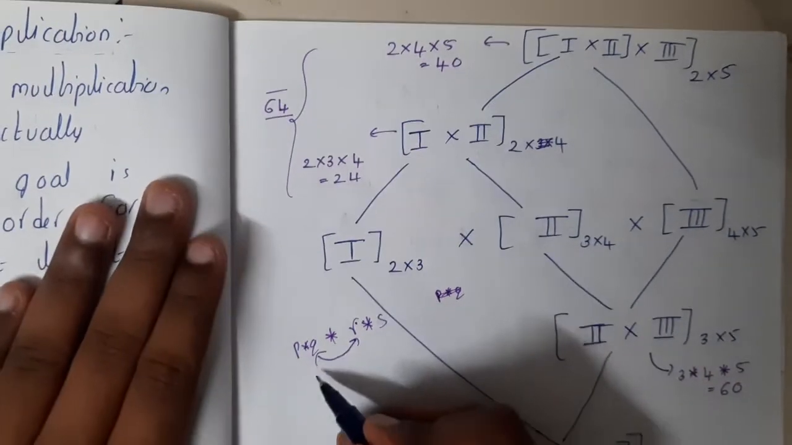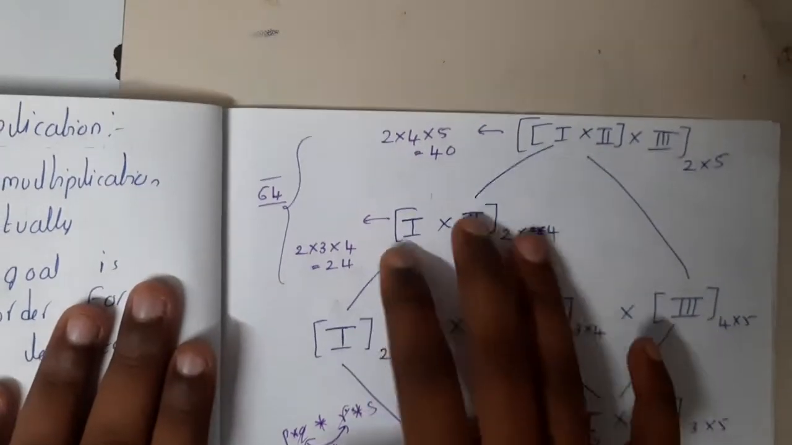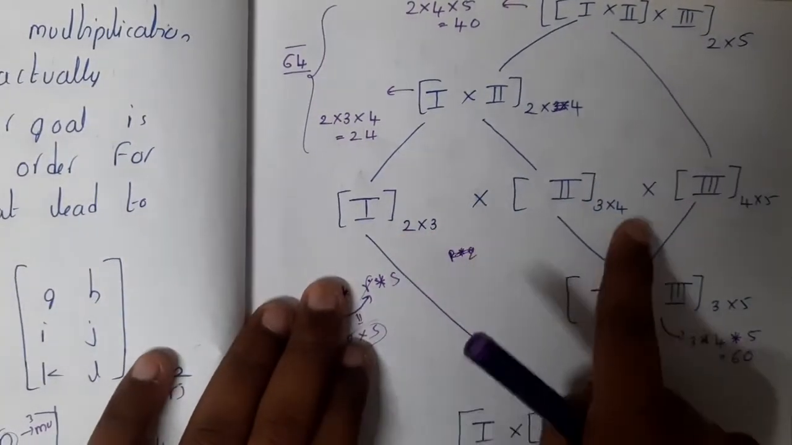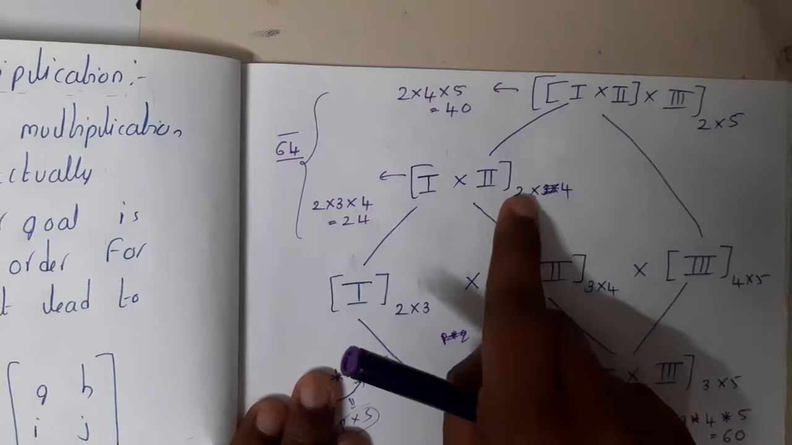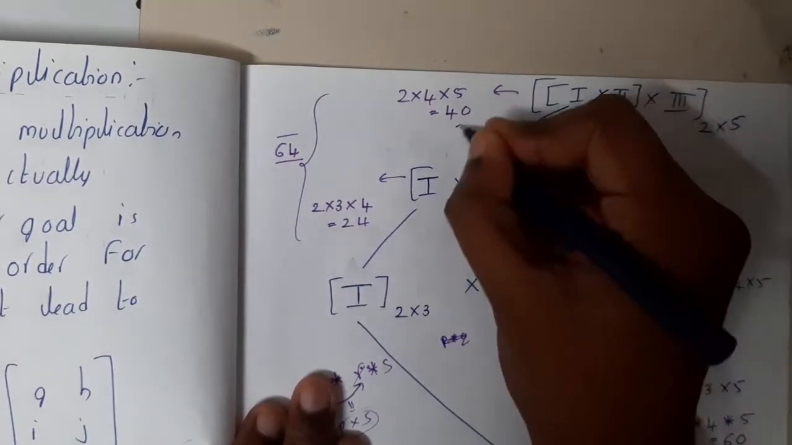So the result, cancel these both. What will be the result? P cross S will be the result. So in that way you can write, guys. If you recall, we discussed the formula, right? So 2 into 3 into 4 will be the result here. Similarly, 2 into 4 into 5 will be the result here. So in that way you can solve.